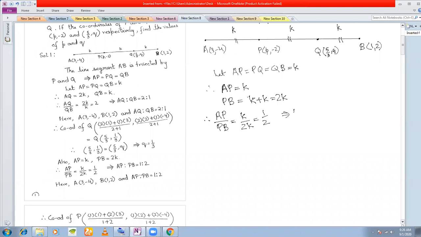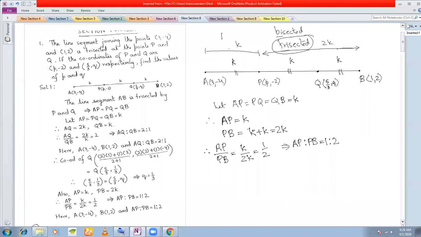So that means AP is to PB. What is this ratio? AP is to PB is 1 is to 2. That means one part lies here and two parts lie here. Right? This is what it means. Fine.